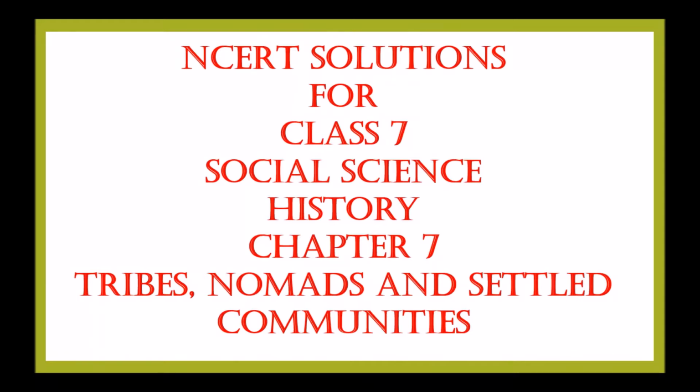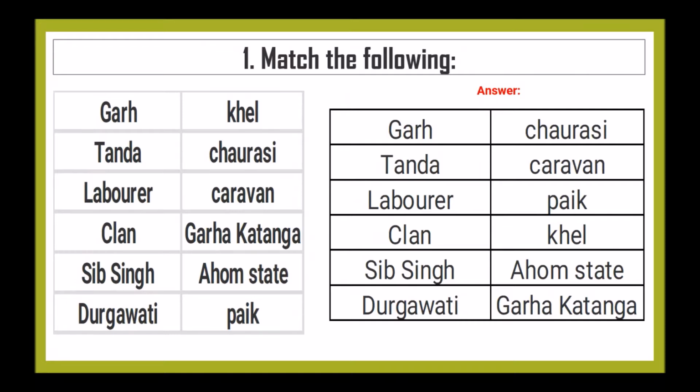Today we will see a video related to NCERT solution for class 7 Social Science History chapter 7, Tribes, Nomads and Settled Communities. So let's solve the textbook exercise. The first question is match the following. This is the A part and this is the B part. So this is the solution.